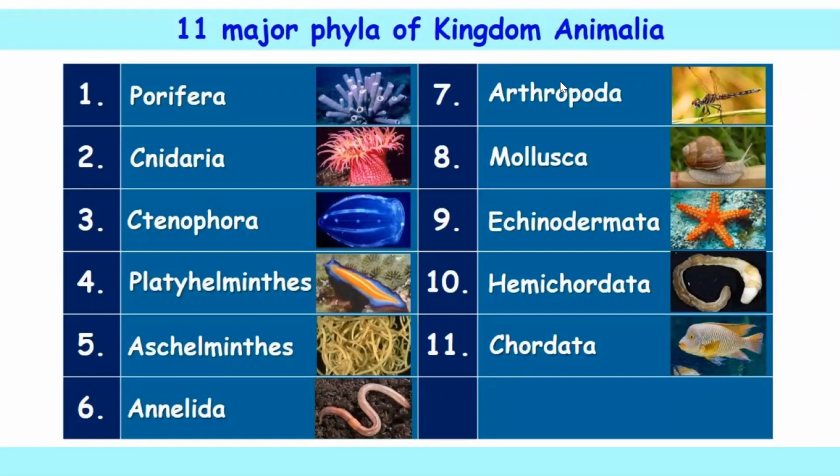Porifera, Cnidaria, Ctenophora, Platyhelminthes, Aschelminthes, Annelida, Arthropoda, Mollusca, Echinodermata, Hemichordata, and Chordata. These all are the phyla and we are going to learn about them one by one.